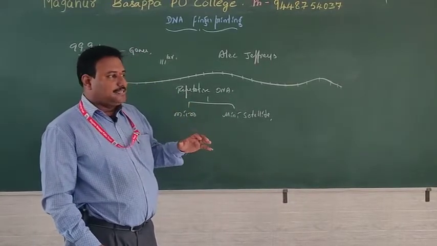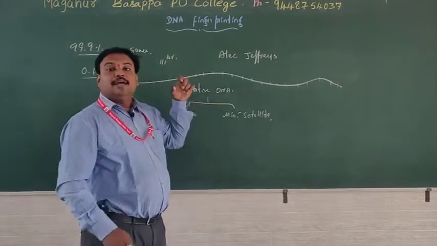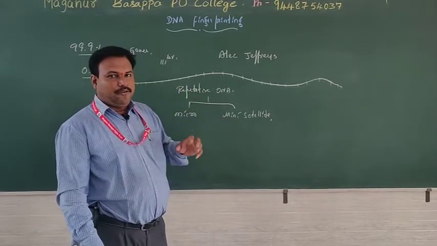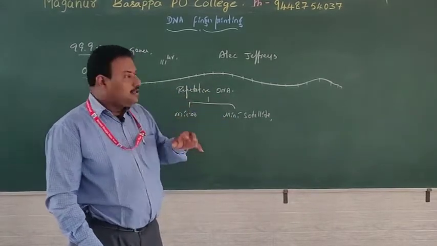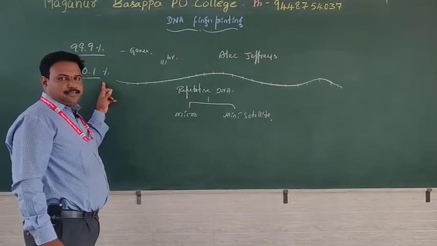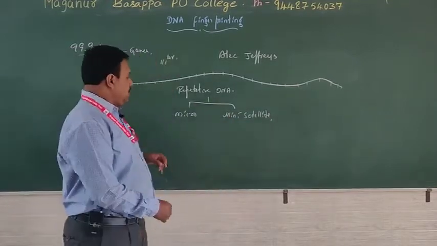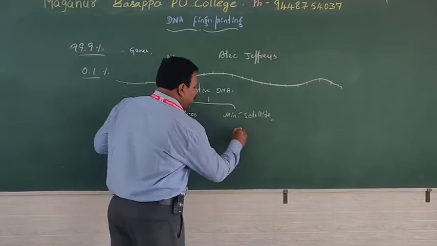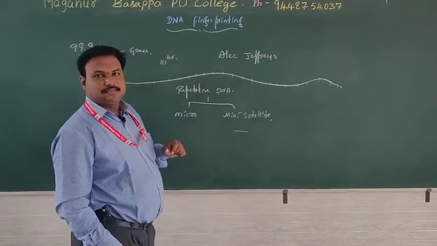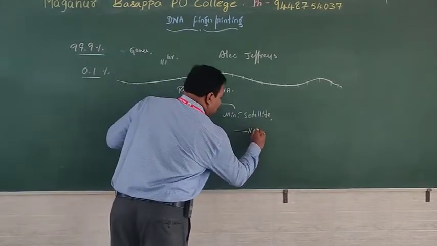Generally we will see there is no similarity between two individuals' nitrogen base sequences at this region. Particularly, we have to identify the region of DNA where the differences can be easily analyzed. By this technique, we are going to identify the individual. Again, remember the minisatellites, that means untranslated regions. These are untranslated regions, non-coding for protein synthesis.